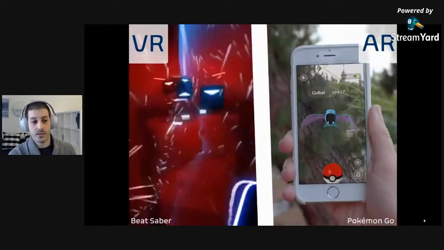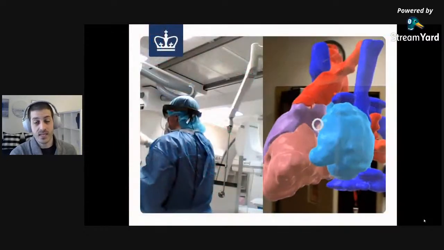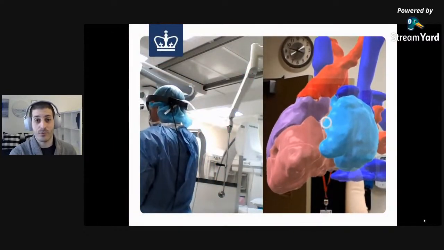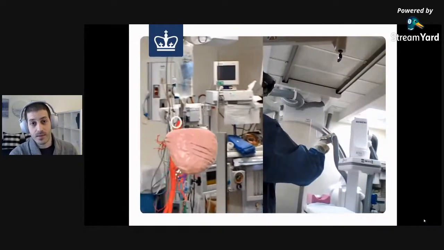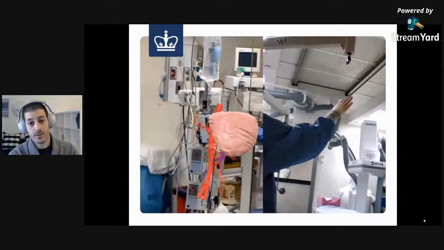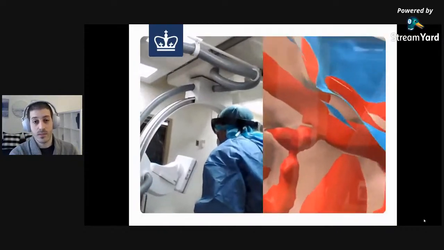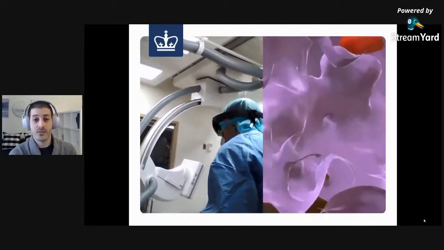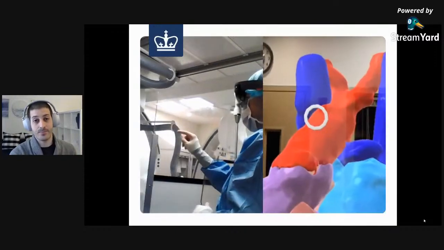Another way to understand this is an example that is really close to my heart, and the pun is definitely intended. This was my thesis project back at Columbia University. We took CT and MRI scans, converted them to 3D models, built an application, and deployed these models onto that application for a physician to see the patient's heart floating above them during surgery. It was an amazing experience and a really cool way to give a doctor a 3D reference map to the patient's anatomy in real time.